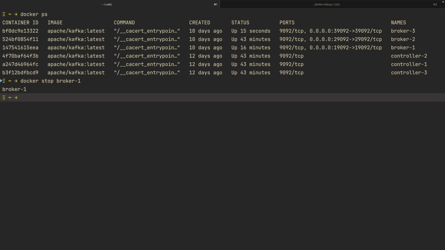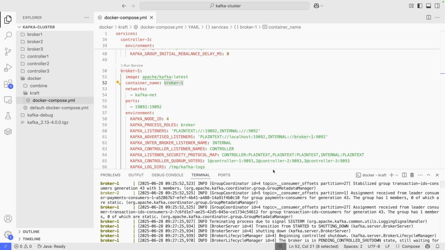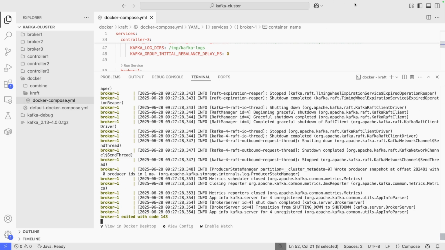Now the broker has stopped. Our messages are all sent. If we go back to the cluster logs, in order not to take too much of your time, we are just going down to the logs. You can see when the broker is shutting down, or when the shutdown completed. But as you can see, our cluster has now stabilized and everything is ready to keep on consuming the messages again. Of course, Kafka will automatically re-elect a new leader for the affected partition.